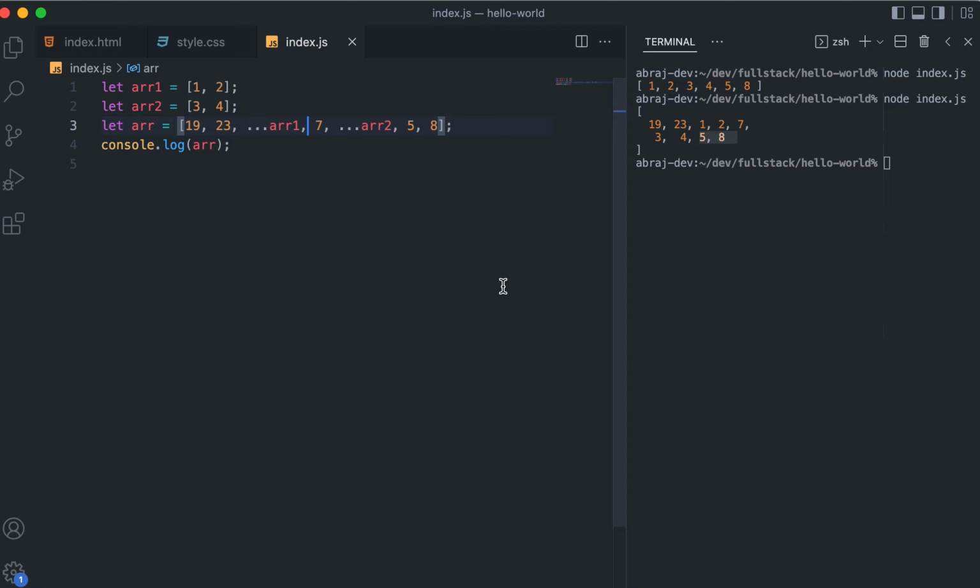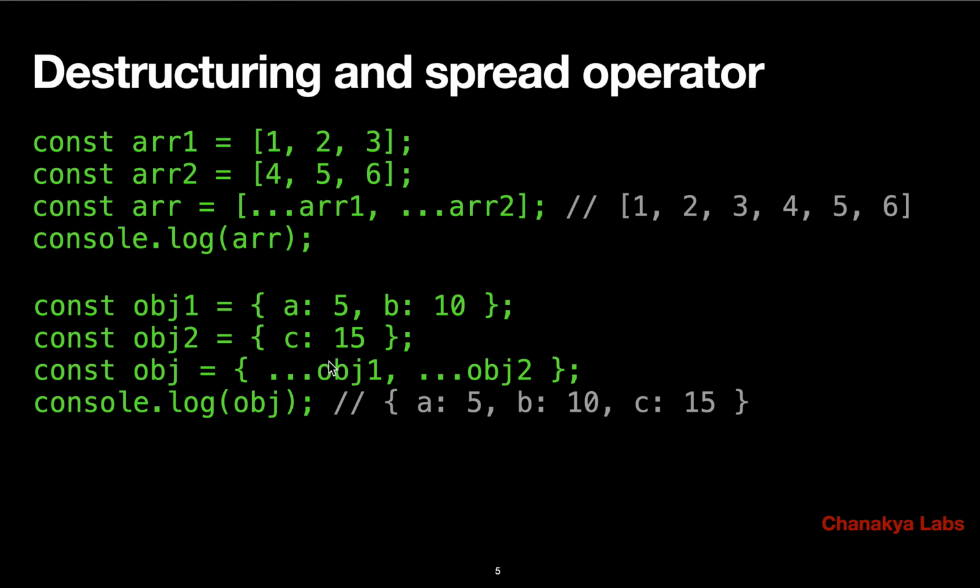So you can understand that this looks like an array declaration only, right? It's just that instead of elements, at some places you can use this spread operator, and when you use the spread operator, then instead of one element, all the elements in that array are copy pasted there, right? So that is how the spread operator works. Next, let's see, and this process is called destructuring.